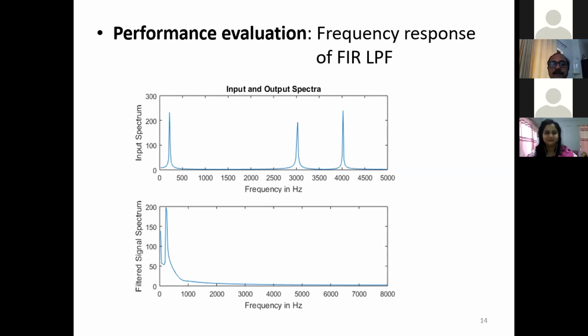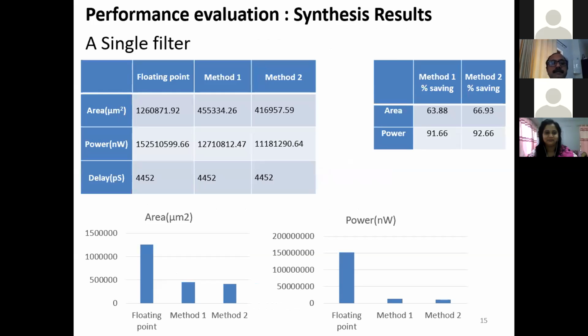The other 2 frequencies are eliminated from this spectrum. And this is the synthesis result analysis. See, the percentage saving in area in method 1 compared to the floating point method is 63.88, and it is 66.8 in the case of the second method. As far as power is concerned, the percentage saving for method 1 is 91.66, and it is 92 in the case of method 2.